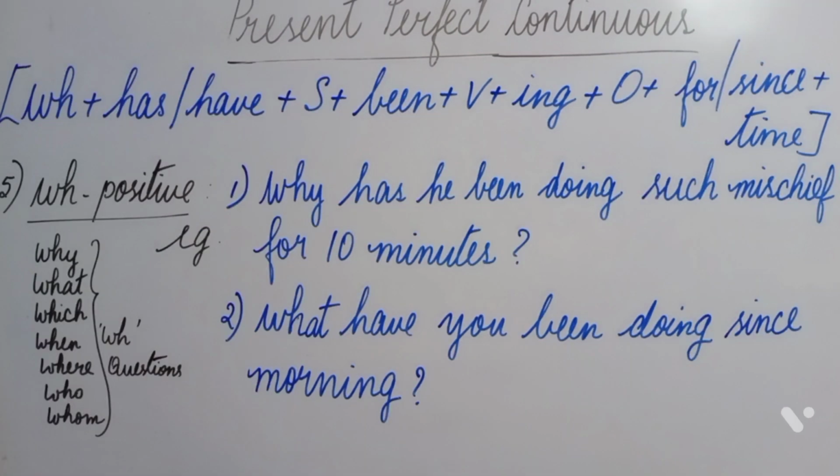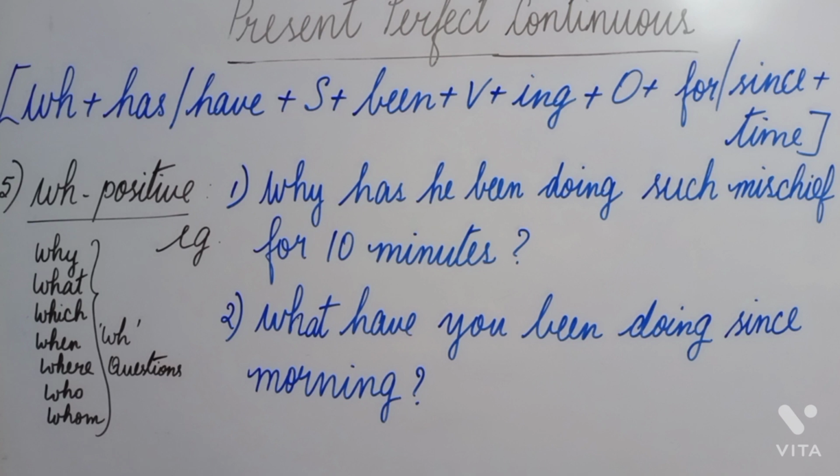The next type of sentences are WH positive sentences. So here, just look at the board. I have written there all the WH questions that can be included in these WH positive sentences. So WH plus has or have. It could be why, what, which, when, where, who, whom.